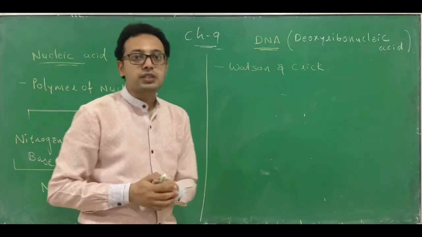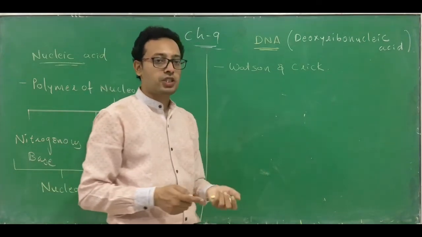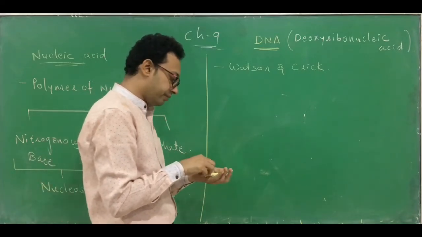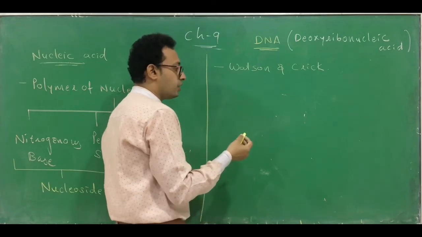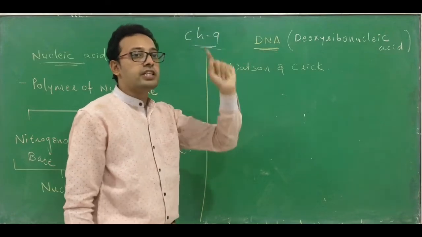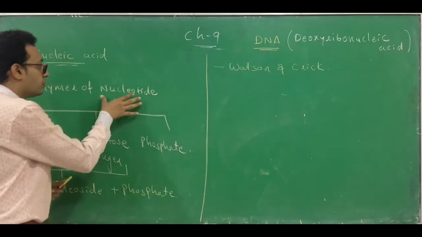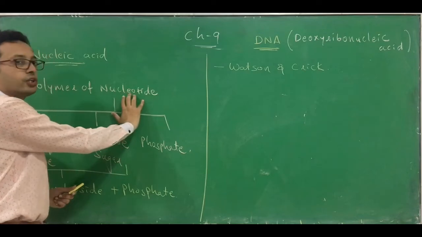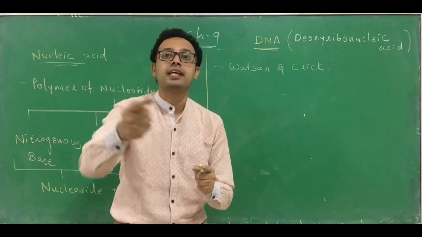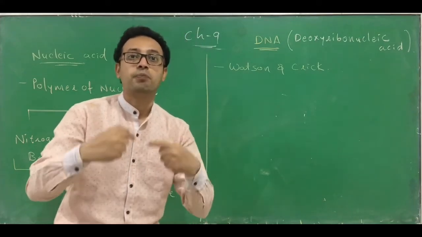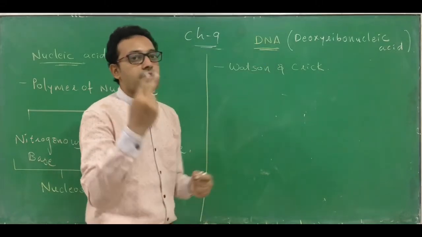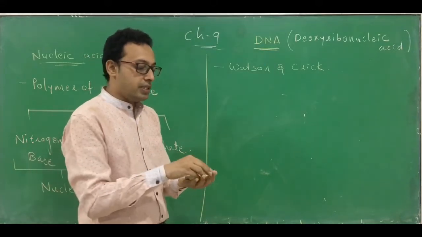Okay, according to the structure proposed by Watson and Crick, what kind of arrangement can you find in the structure of DNA? So let's see. The DNA consists of two polynucleotide chains. Remember, how many nucleotide chains are there? You know that the nucleic acid is a polymer of nucleotides, so you can also call it a polynucleotide, like polysaccharide. So how many polynucleotide chains are present in the structure of DNA? There are two polynucleotide chains present in the structure of DNA.